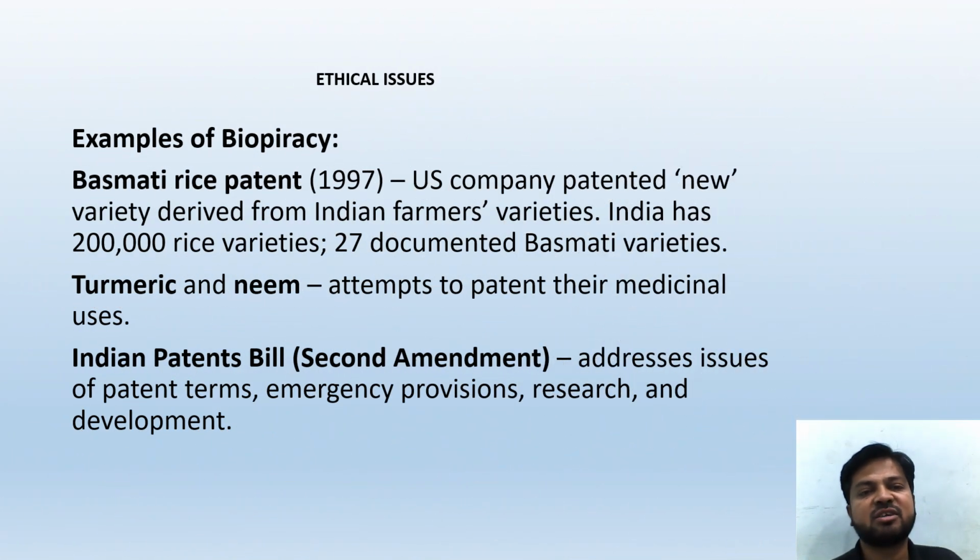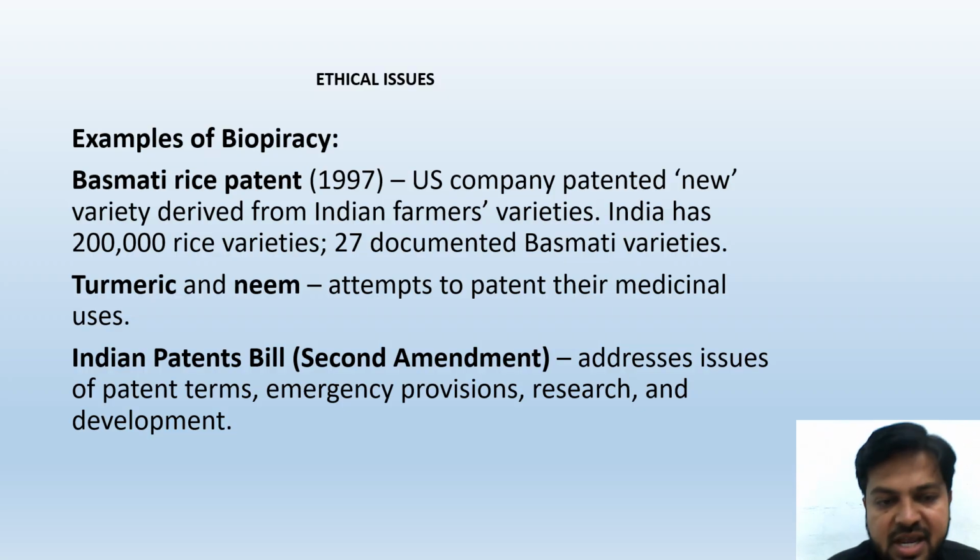Ethical issues, examples of biopiracy: the Basmati rice patent of 1997. A US company patented a new variety derived from Indian farmers' varieties. India has nearly 2 lakh rice varieties, with 27 documented Basmati varieties. Turmeric and neem: attempts were made to patent their medicinal uses. The Indian Patents Bill Second Amendment addresses issues of patent terms, emergency provisions, and research and development.